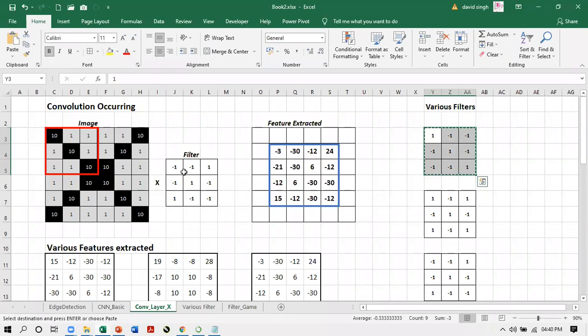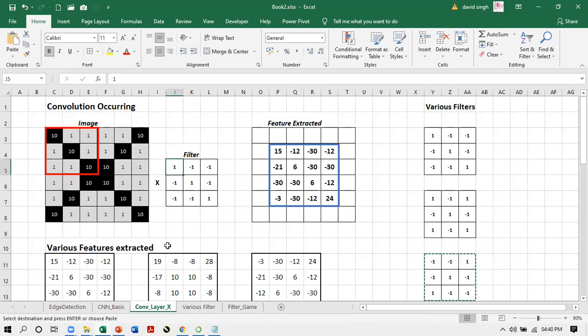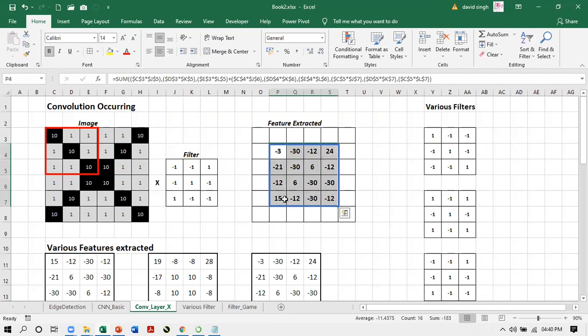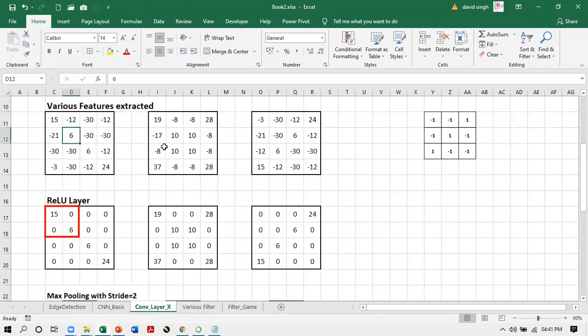and I apply this on the image, you see the output and the figures have changed. If I apply this filter, I copy paste it here. See, again, the values have changed. So different features are extracted. A different set of numbers is coming out. So we are applying 3 filters and different sets of numbers are coming out of it. That is called feature extraction. And these 3 different sets of numbers are shown here. This is the result after convolution.